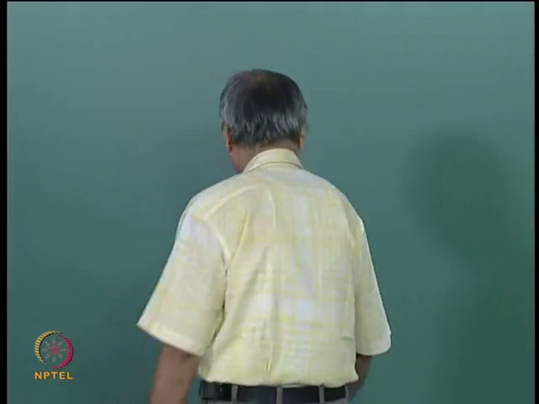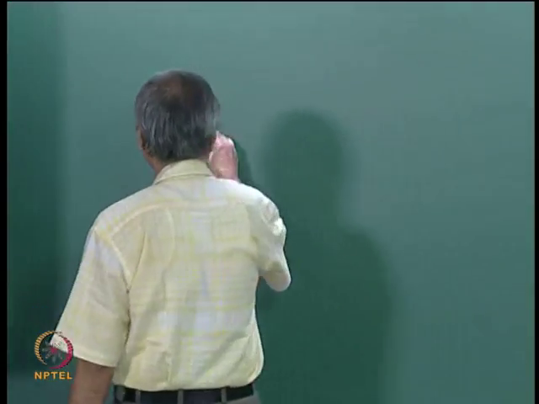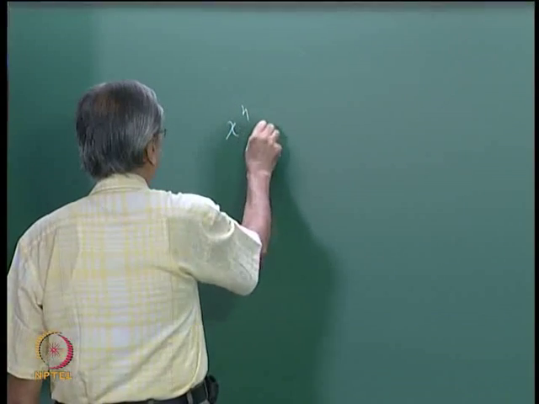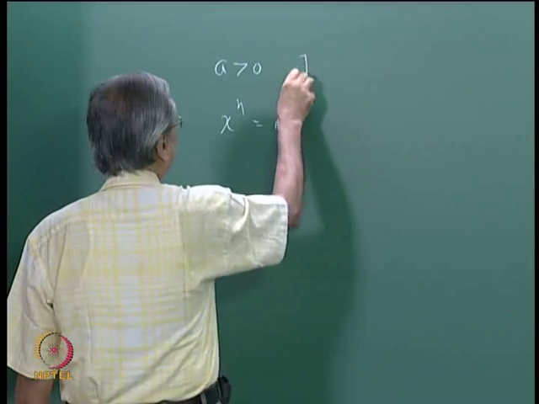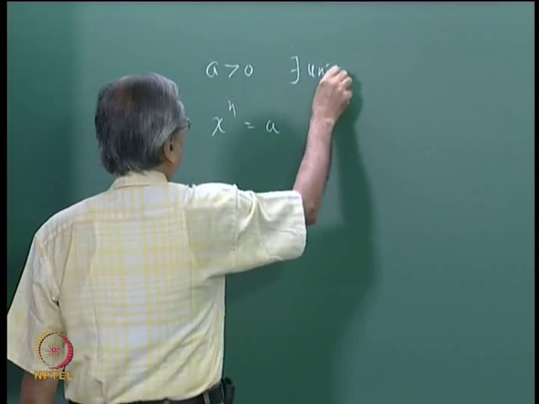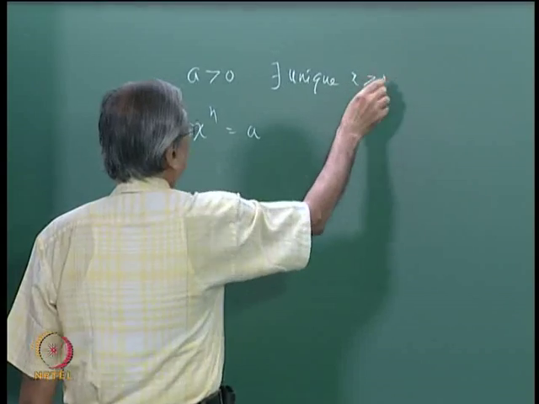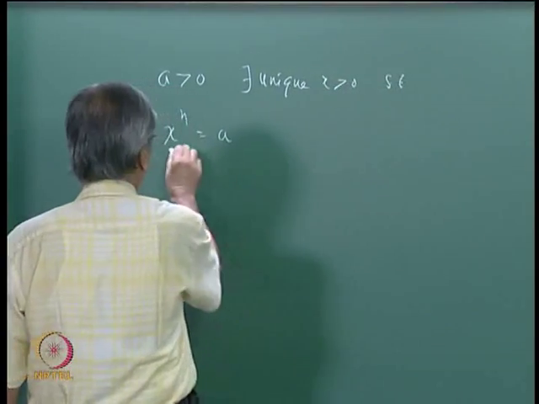Yesterday we proved that if you are given a positive real number a and any natural number n, then there exists a unique positive number x such that x to the power n is equal to a. And so we can now denote this number x which satisfies x to the power n is a, where a is bigger than 0, and we have shown that there exists a unique x bigger than 0 such that this happens.